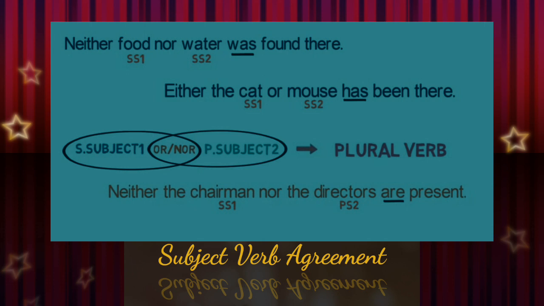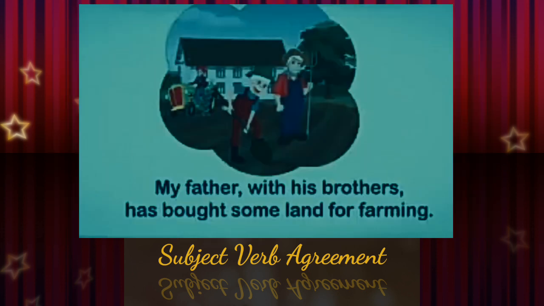Mouse is singular, and that's why has is used in this sentence. If it was mice, we might have used the verb have, isn't it? Now see, neither the chairman nor the directors are present. Here, the subject which is nearest to the verb is directors, and that's why the plural verb form are is used in this sentence. Hope you have understood this rule.